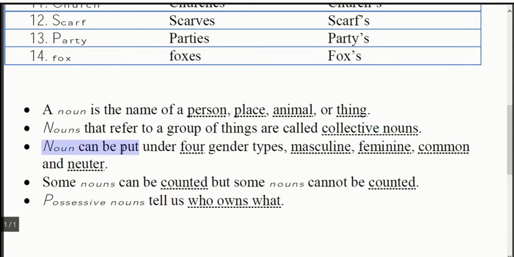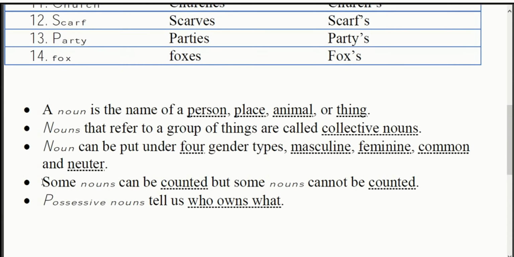Next, noun can be put under 4 gender types, which we already studied earlier. Masculine, that means males. Feminine, that means females. Common, that means it can be masculine and it can be feminine also. And neuter. Neuter means it is not a person. We cannot call it a girl or boy.